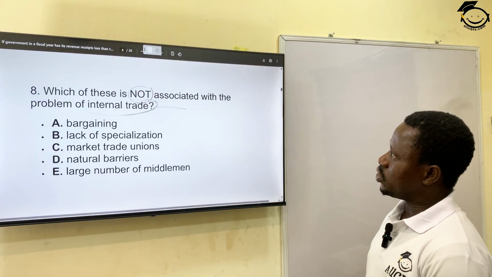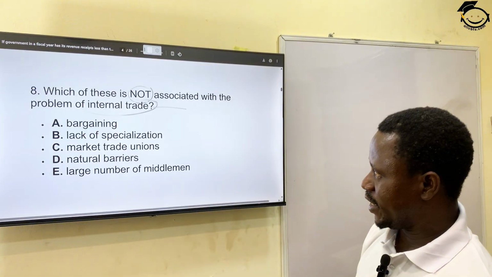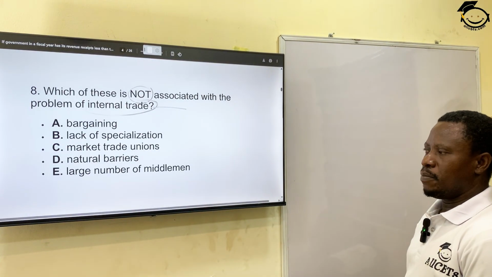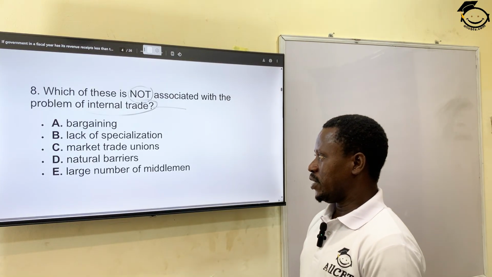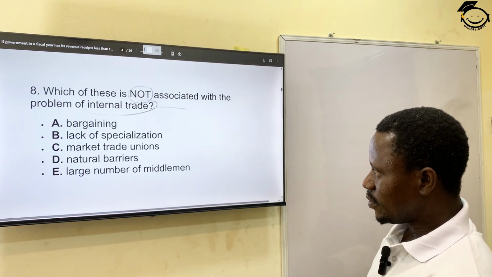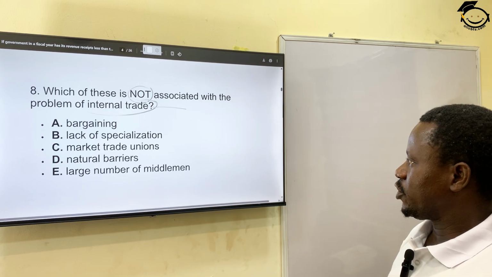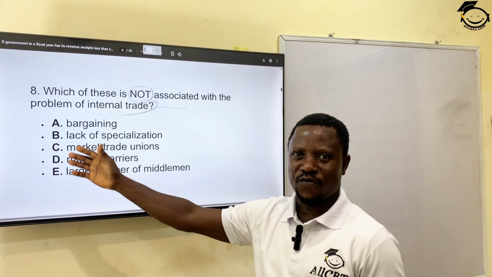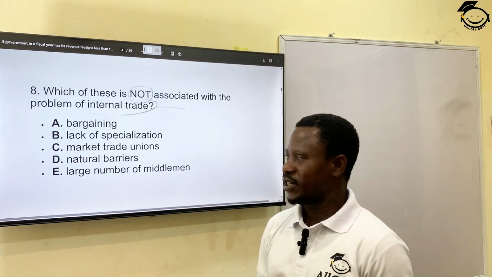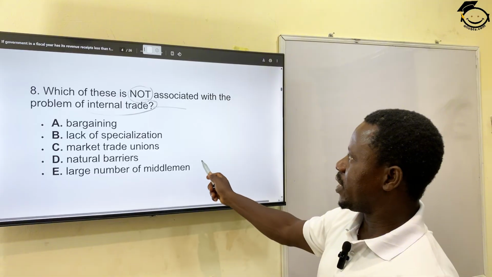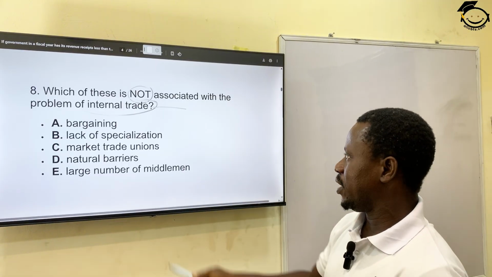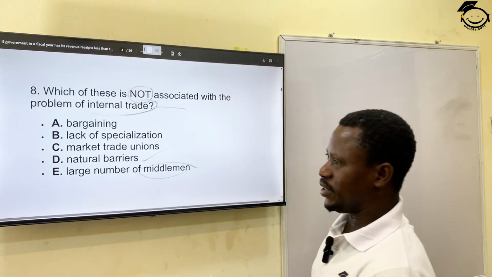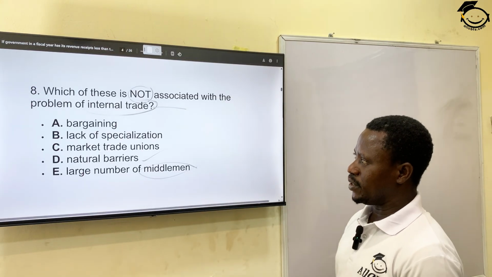All right? So which of these is not associated with: A, bargaining. B, lack of specialization. C, market trade unions. D, natural barriers. And E, large number of middlemen. You agree with me that all these are available in internal trade, but the one that we can pick as not being associated with internal trade is natural barriers, because we have large numbers of middlemen, retailers, and wholesalers within the markets.